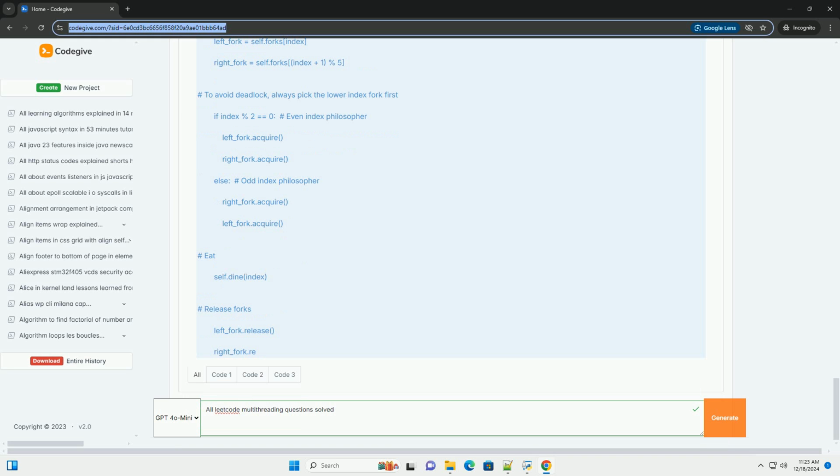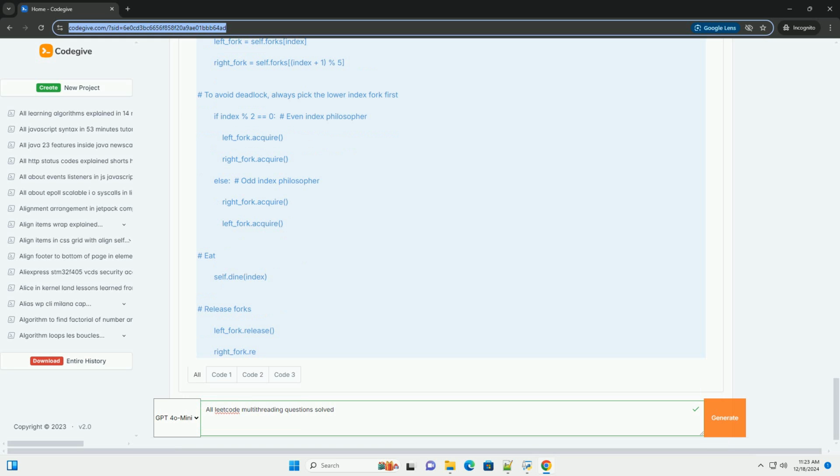Def zero(self, printNumber: Callable) -> None: for i in range(self.n): printNumber(0). If i % 2 == 0: self.lock_even.release(). Else: self.lock_odd.release().